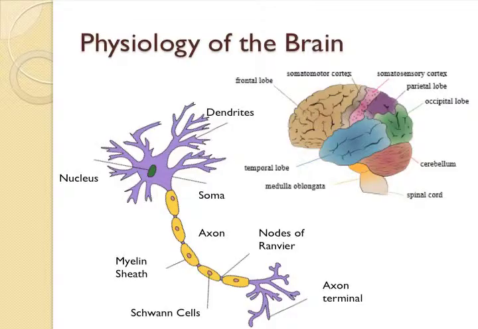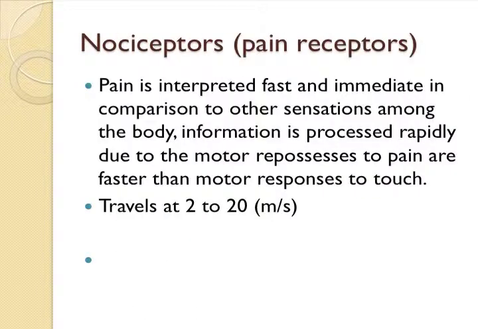But how does the brain identify pain? It's through the use of pain receptors that the brain can detect mechanical, thermal, or chemical change higher than the individual's threshold. Once stimulated, a pain receptor transmits a signal along the spinal cord to the brain. Pain sensation starts from a bare nerve ending and travels along the axon carrying pain information. Certain axons have little or no myelin sheath around them, which therefore conducts impulses relatively slowly, in the range of 2 to 20 meters per second.